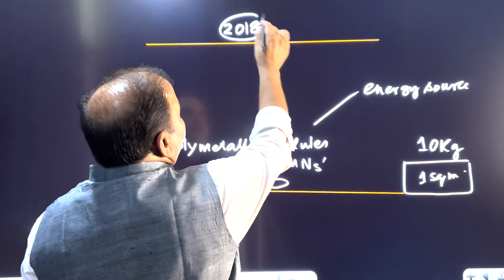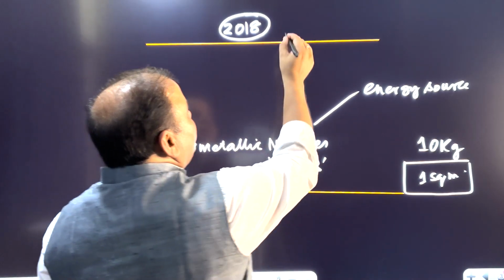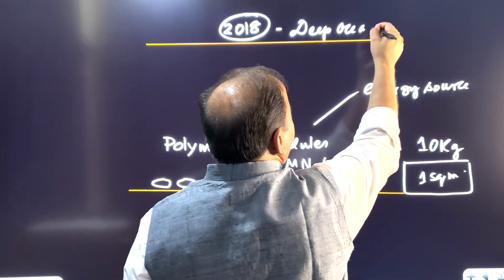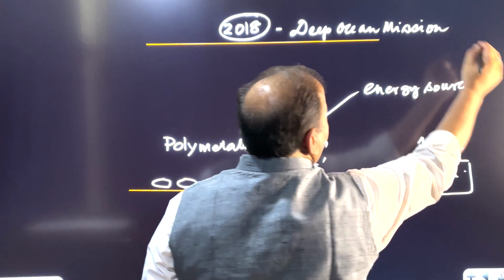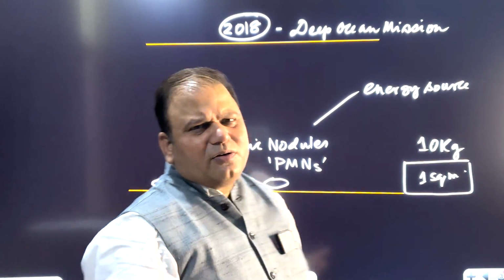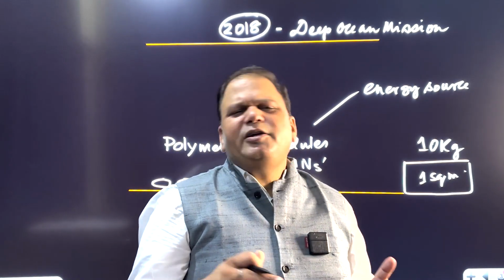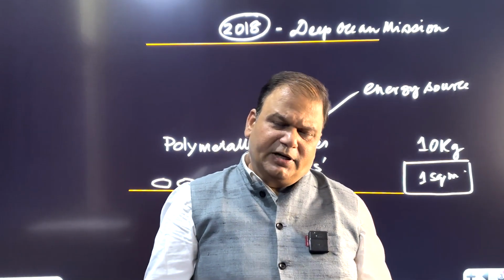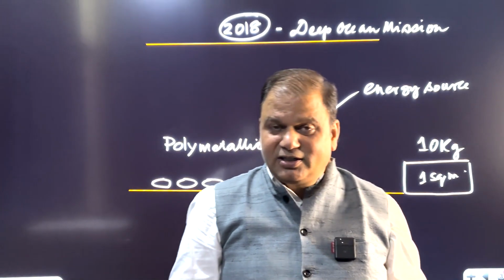And this mission, which was launched by the Ministry of Earth Sciences of India, was called the Deep Ocean Mission. It was launched with an allocation of rupees 8,000 crore. There were many objectives of the mission. One objective was to develop a desalination plant with the help of tidal energy. That was one of the objectives.